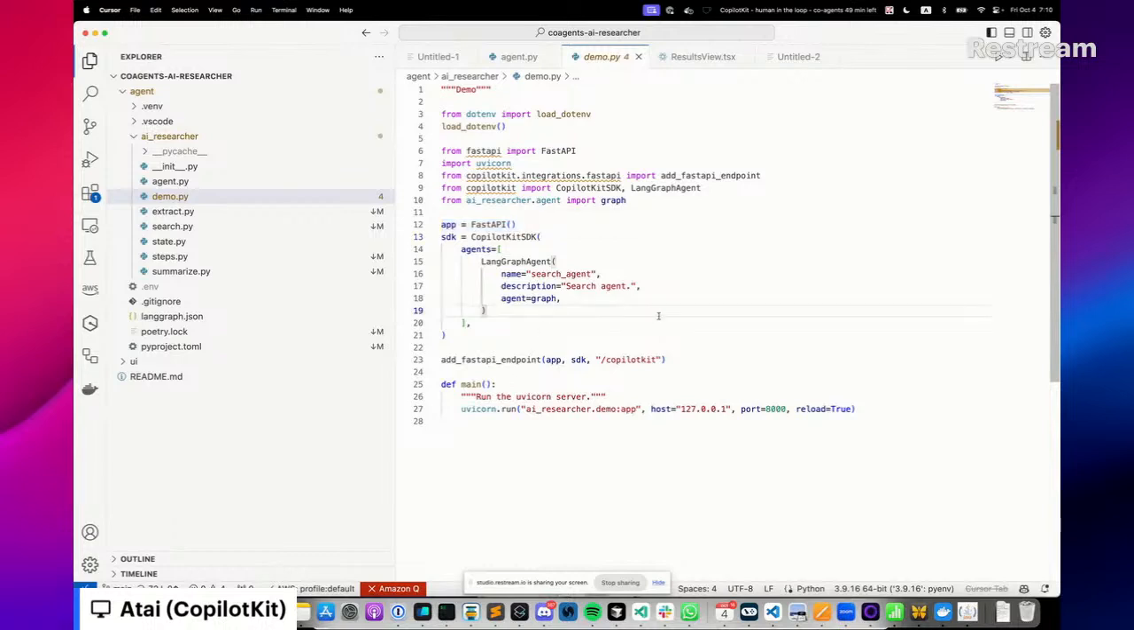All right, great. So we create this FastAPI backend, and then we use the Copilot SDK to create a Copilot-specific endpoint for this. When we create it, all we have to do is initialize an array of agents. Each LangGraph agent gets the name of the agent, which will be used to identify it uniquely, a description of what this agent is used for, and then finally just the graph object, the standard LangGraph graph object that we created before. So nothing at all that is specific to CopilotKit.